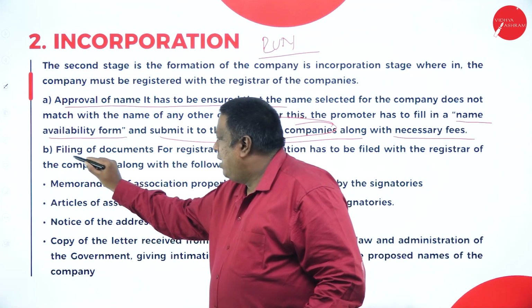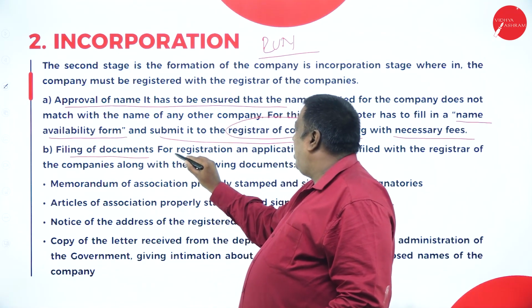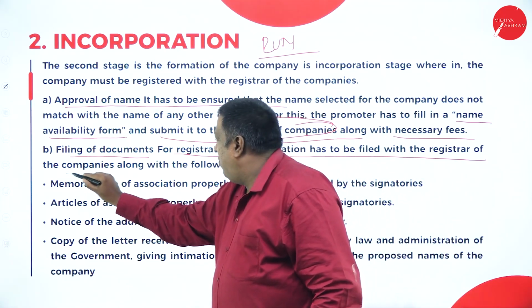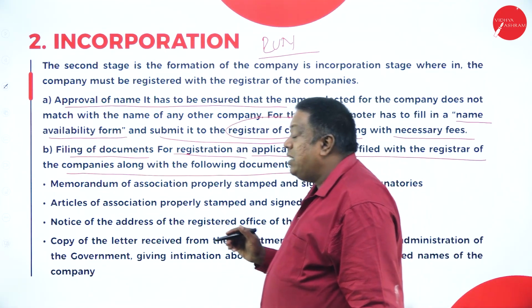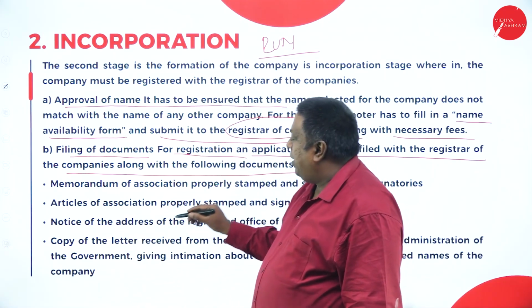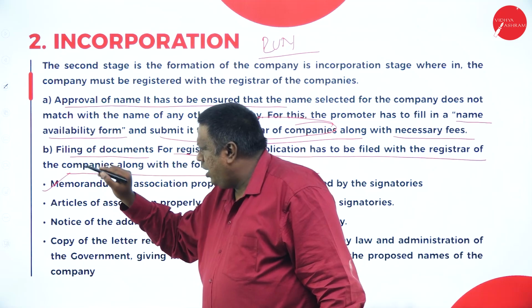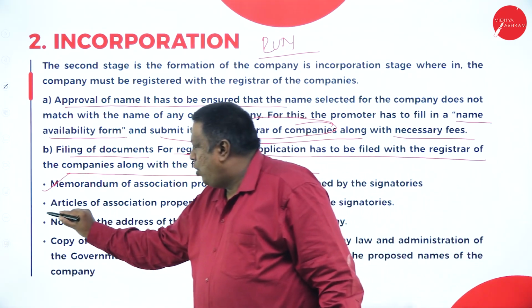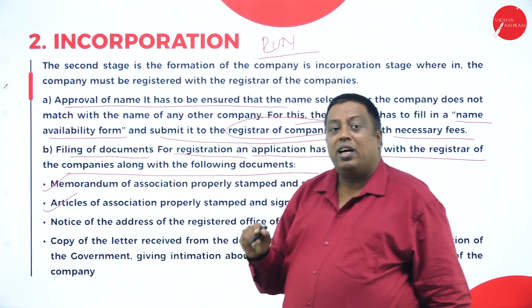And the second one, filing of documents for registration. An application has to be filed with the ROC along with the following documents. First, I have to fill up the application. Then I have to submit with that application the first document, which will be Memorandum of Association. The second document will be Articles of Association.